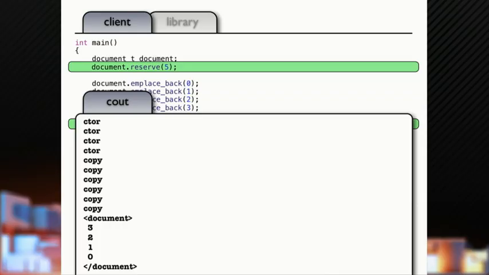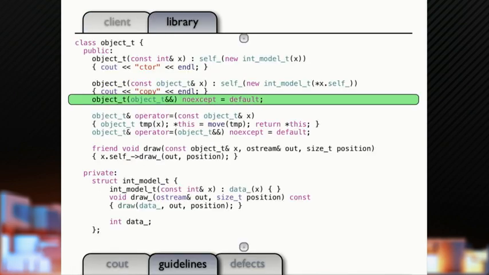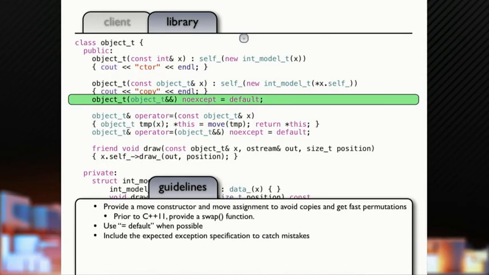Now, if you were in C++98, you would fix this by calling swap, providing the swap. But we can fix it here by adding a move constructor just equal to the default. std::reverse is a permutation. It's going to be written in terms of move. In this case, it's going to be just swapping pairs of elements, and swap is written in terms of move. So we've got our default move constructor.